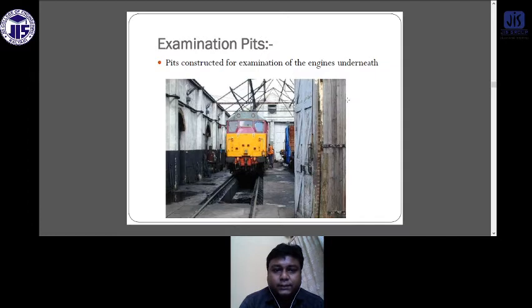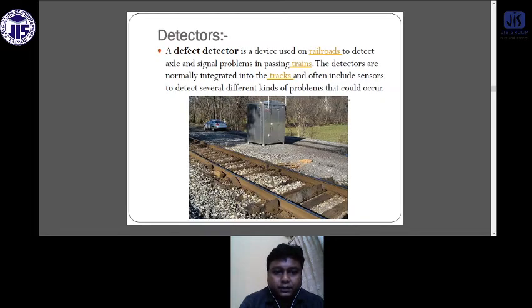Next is the examination pit. These pits are constructed for examination of the engines underneath the train. Detector. A detector is a device used on a railroad to detect axle and signal problems in a passing train.